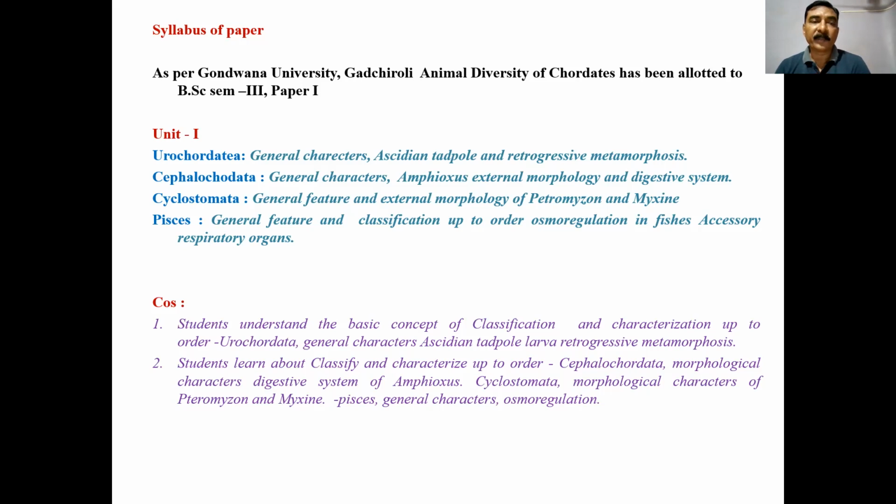Then the Pisces: general features and classification up to the order, osmoregulation in fishes, and accessory respiratory organs. General characters of Pisces: as we know, the fishes are aquatic, marine or freshwater, herbivorous or carnivorous, cold-blooded, oviparous or ovoviviparous vertebrates.